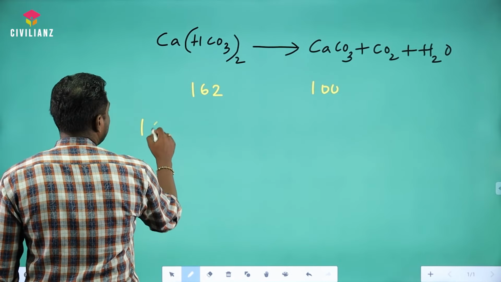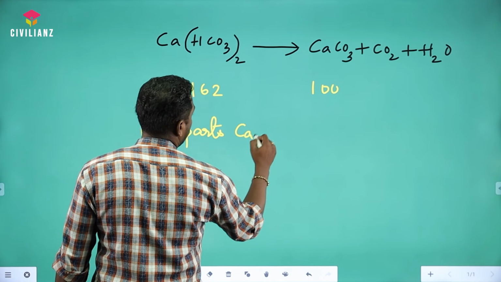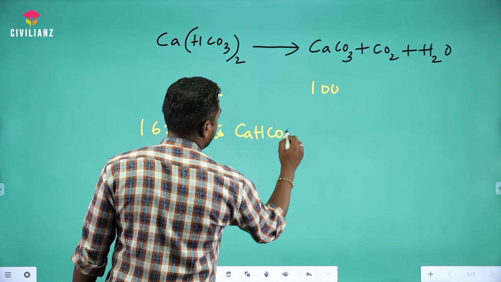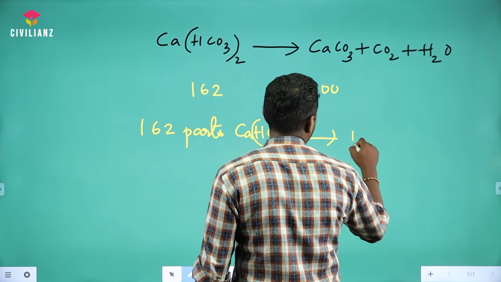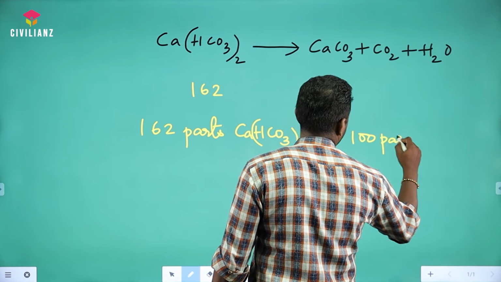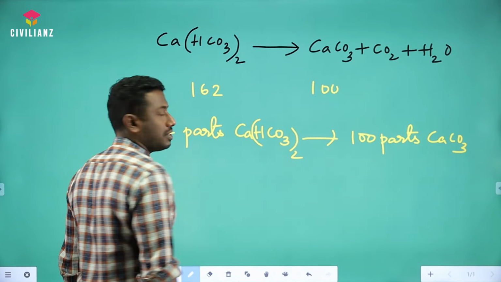So, 162 parts calcium bicarbonate dissociates to produce 100 parts CaCO3, right?